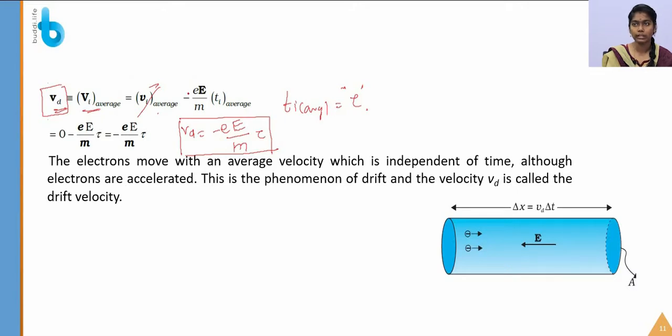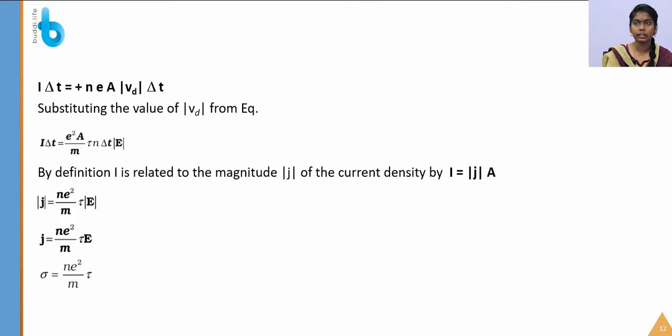So let us consider the current here, the current at a time t. We have to use this formula to find the current density. Let us use the formula I delta t equals n e A Vd, taking the modulus here.